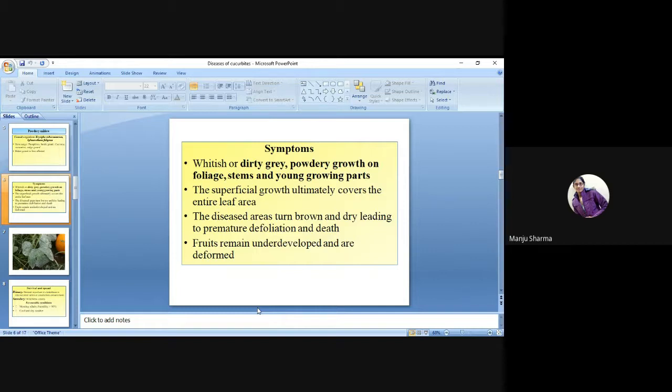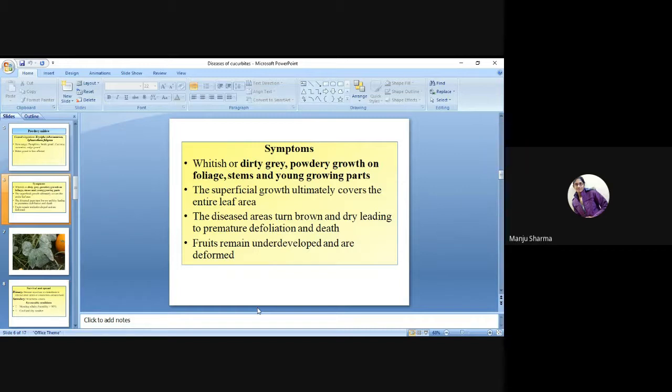Symptoms: whitish or dirty gray powdery growth on foliage, stem, and young growing parts. The superficial growth ultimately covers the entire leaf area. The diseased areas turn brown and dry, leading to premature defoliation and death.